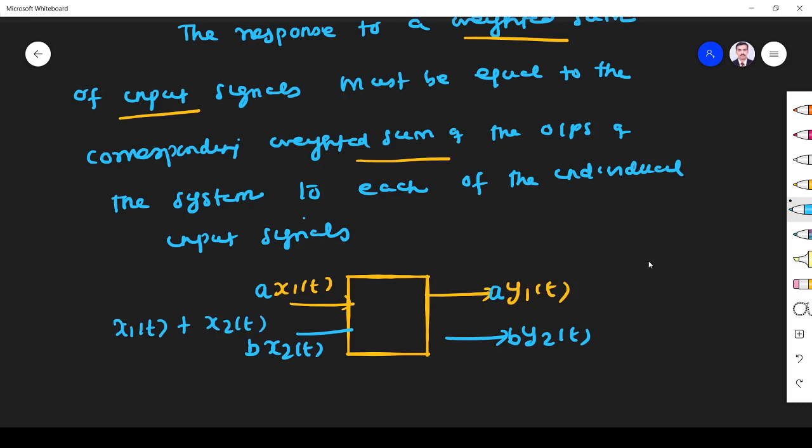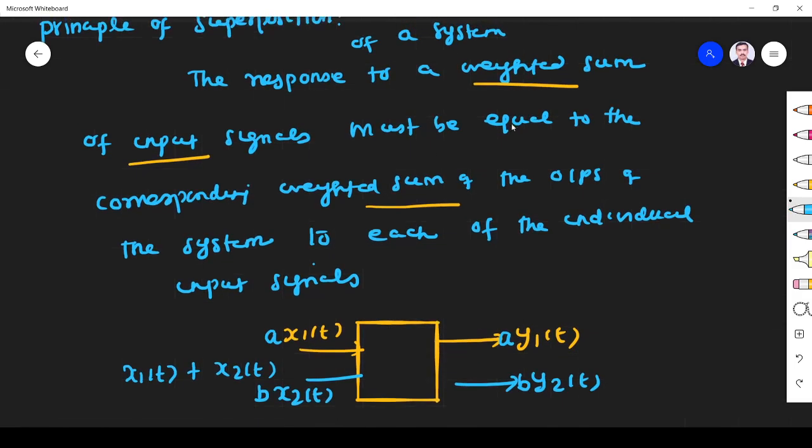But superposition states that the response of a system to a weighted sum. Weighted sum means input 1 is weighted by a times, input 2 is weighted by b times. That's what superposition states. The response of a system to the weighted sum of input, let us call this x3 of t, must be equal to the corresponding weighted sum of output.